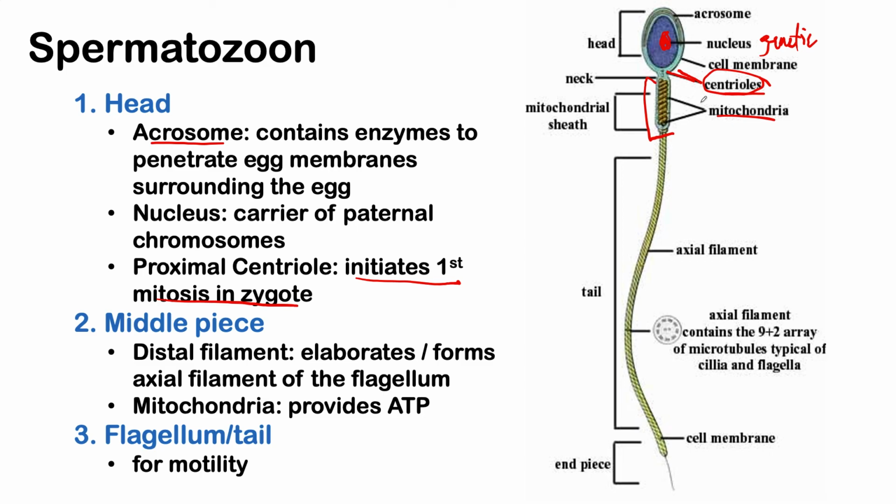Remember, the sperm cell has to spend a lot of energy for it to reach the egg cell. And of course, the last part you have in here, your tail or your flagellum, primarily for motility. And this tail or flagellum, if you will recall from your Bio 110, is similar to the microtubule composition that is also present in the flagella of cilia and flagellated organisms, such as your euglena. Okay? So yung flagella na meron sila, yung composition ng tubules nun, which is 9 plus 2 array, is very similar with the flagella that is present in your sperm cells.